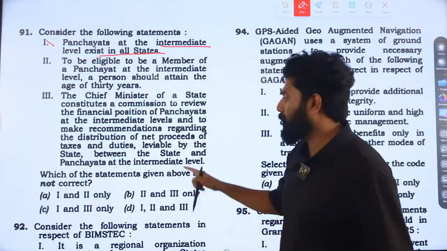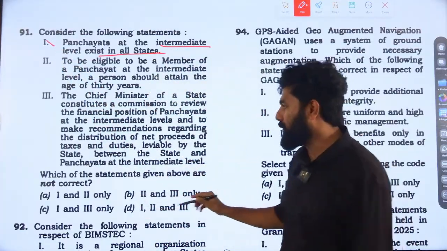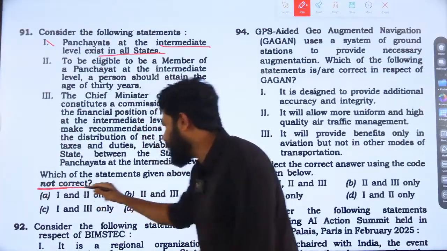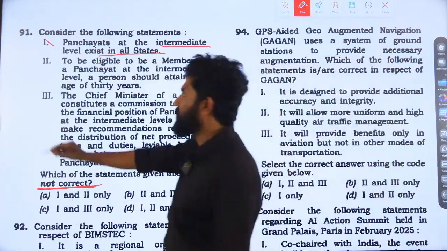But here we need to read carefully, because the question expects us to find the incorrect statements. Not correct was asked.